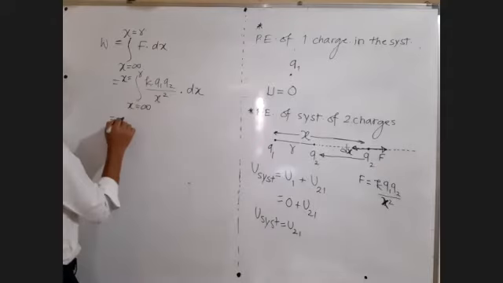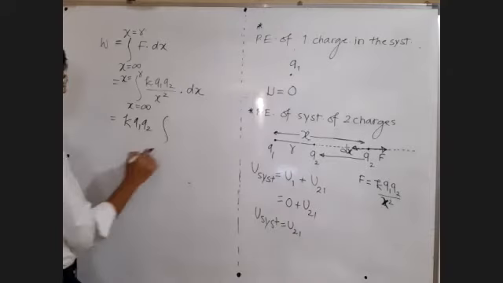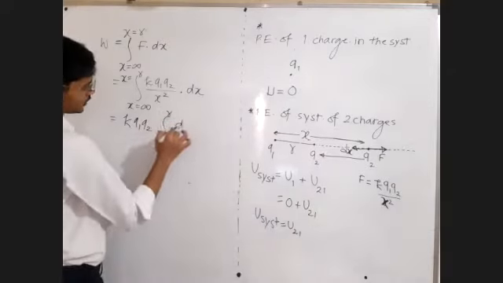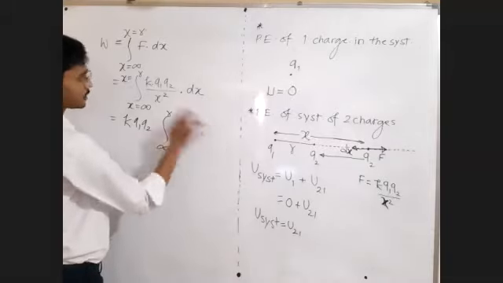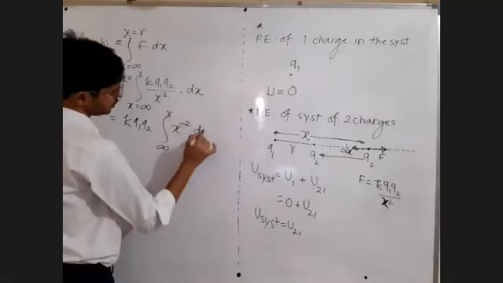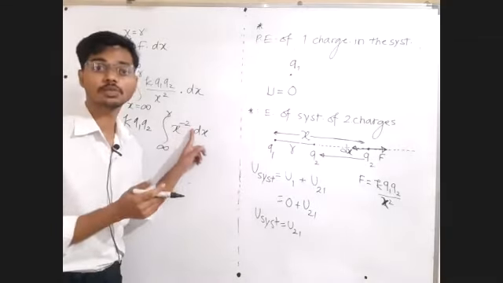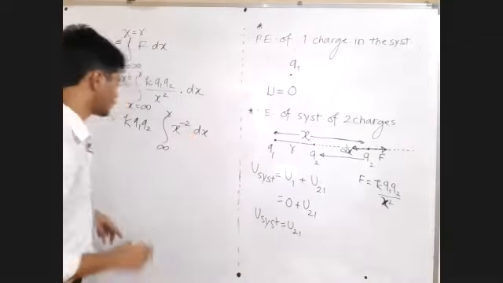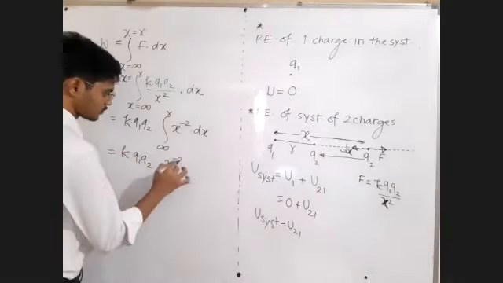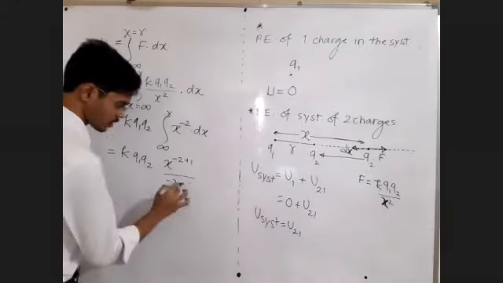Okay sir. Constant, take out of the integration. K into q1 into q2, integration from infinity to r, x goes from infinity to r, dx upon x square. 1 upon x square can be written as x raised to minus 2 into dx. The integration of x raised to n is what? x raised to n plus 1 upon n plus 1.